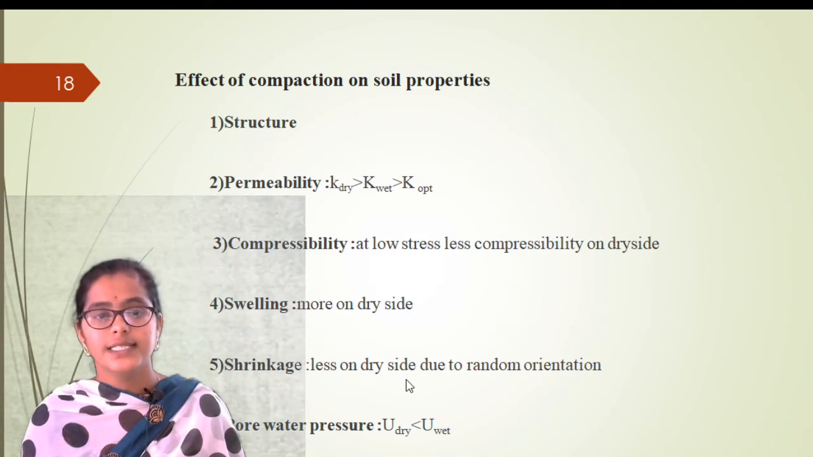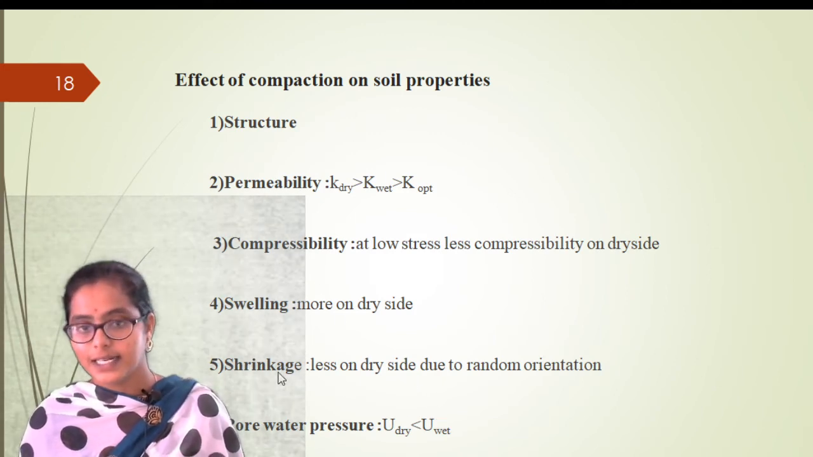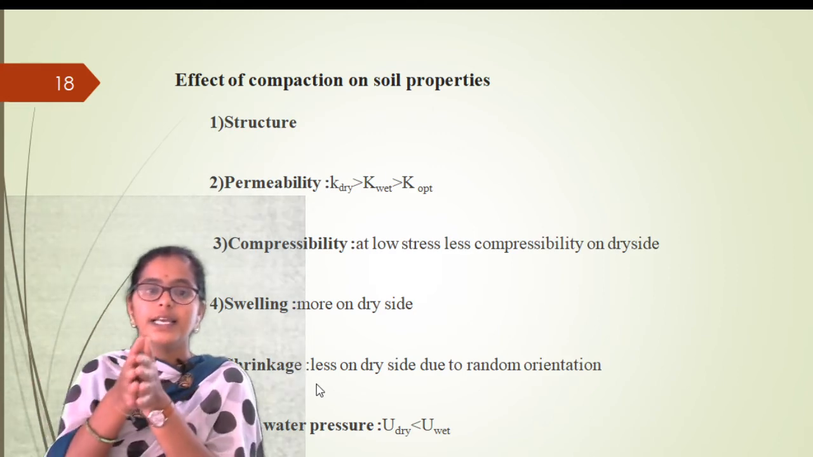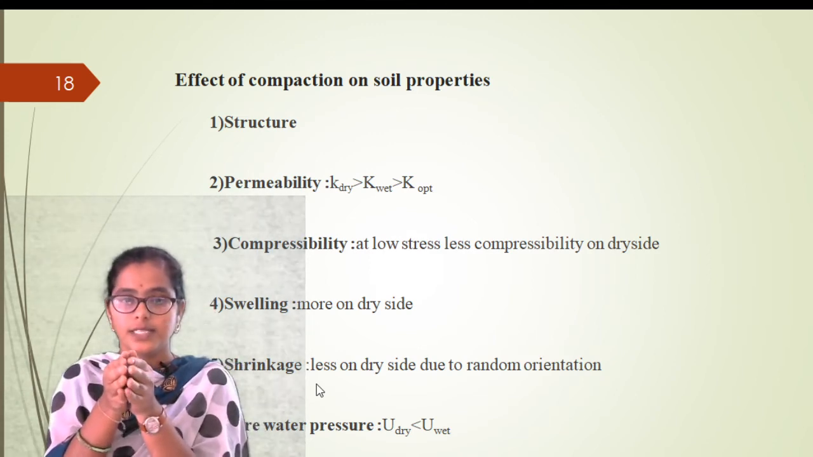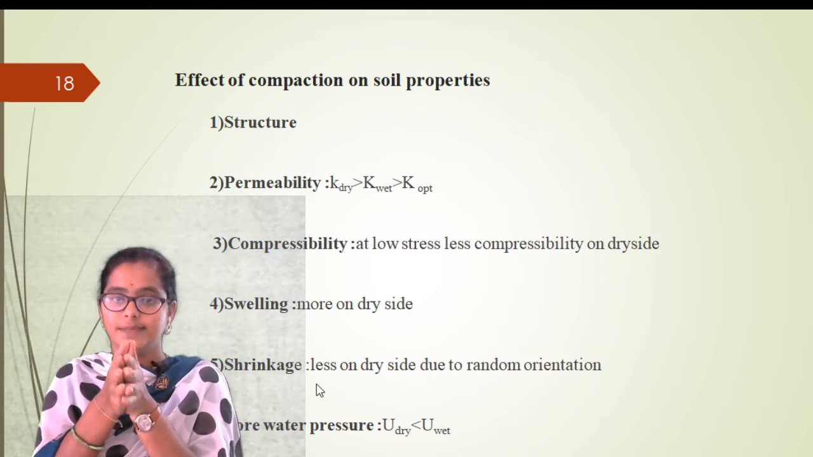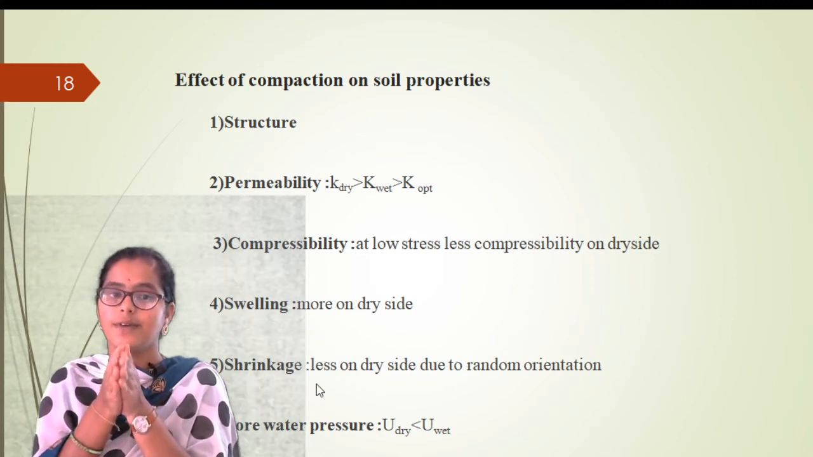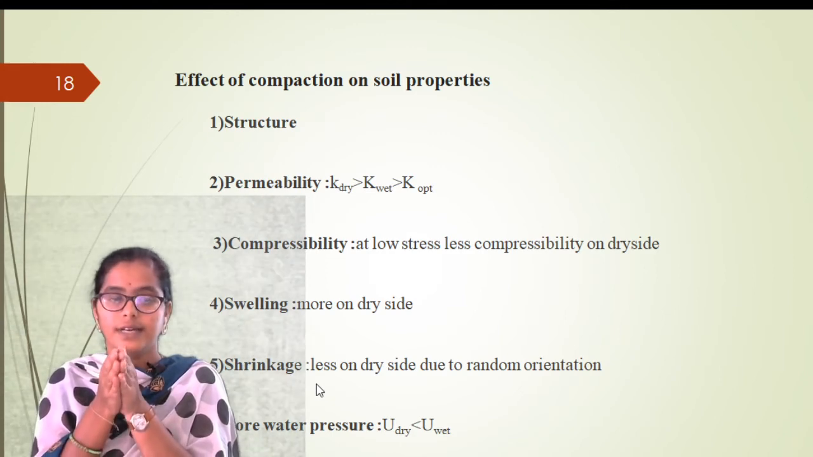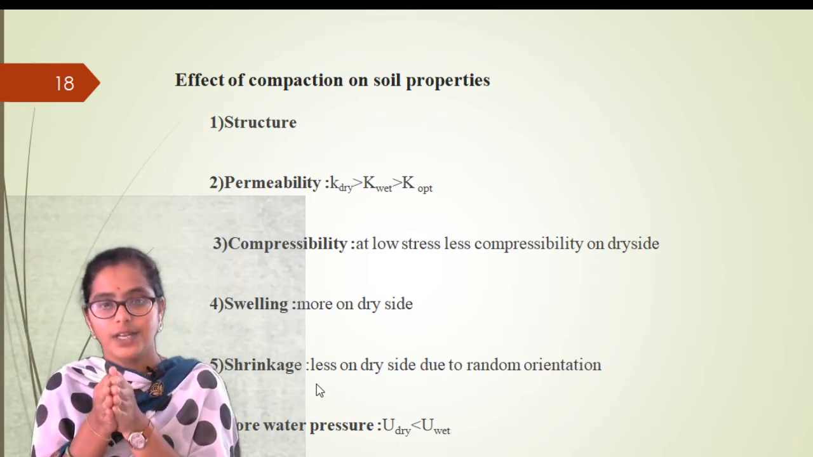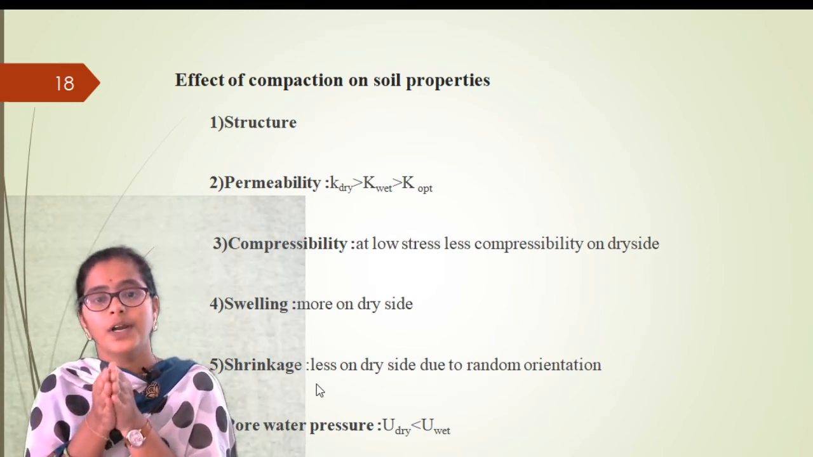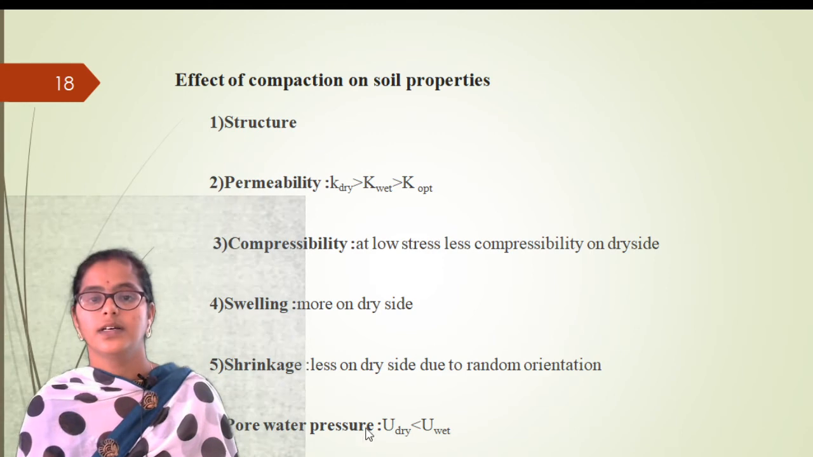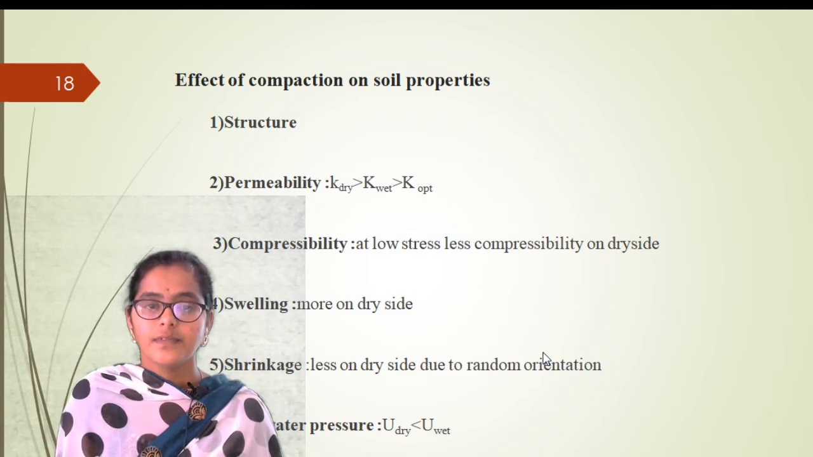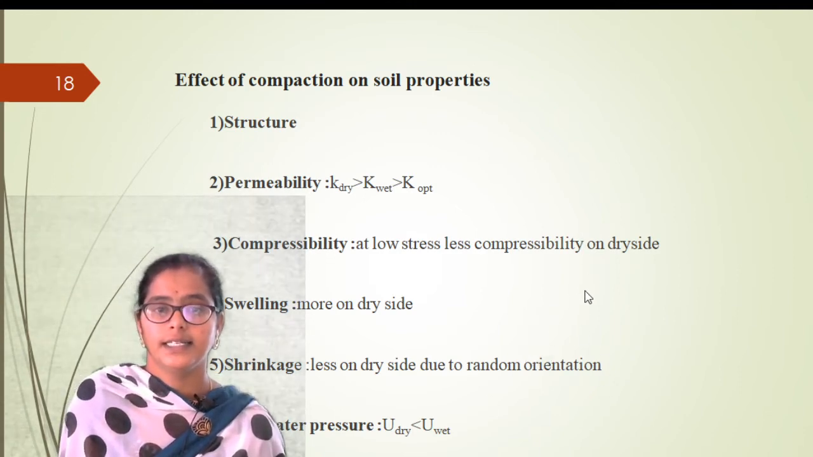Shrinkage, so it is less on the dry side. So swelling and shrinkage, these both are opposite properties. Shrinkage means decrease in the volume. So initially we said the soil sample is like this, right? Due to shrinkage it becomes like this, a decrease in the volume of the soil sample. It happens in the summer seasons, right? So there will be change in the volume of the soil in the summers. They become more dry, right? So shrinkage is less on the dry side due to the random orientation.